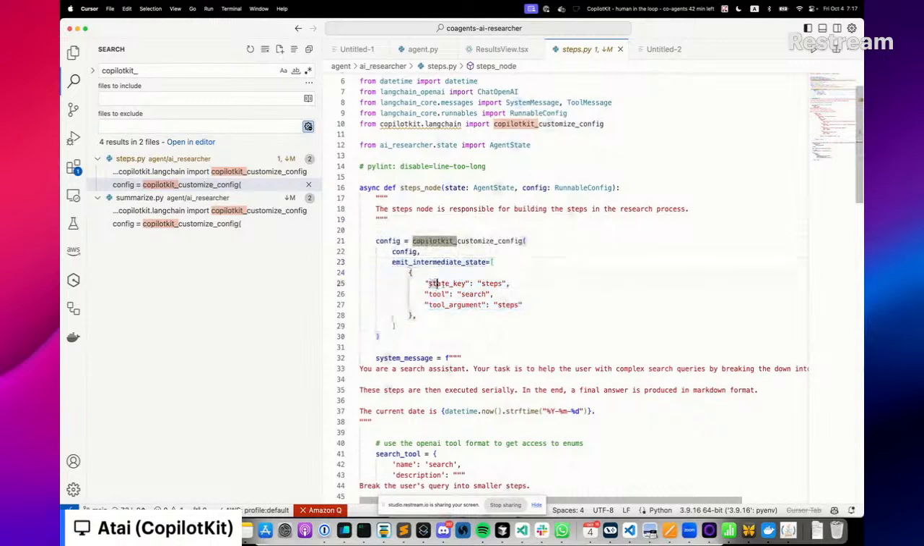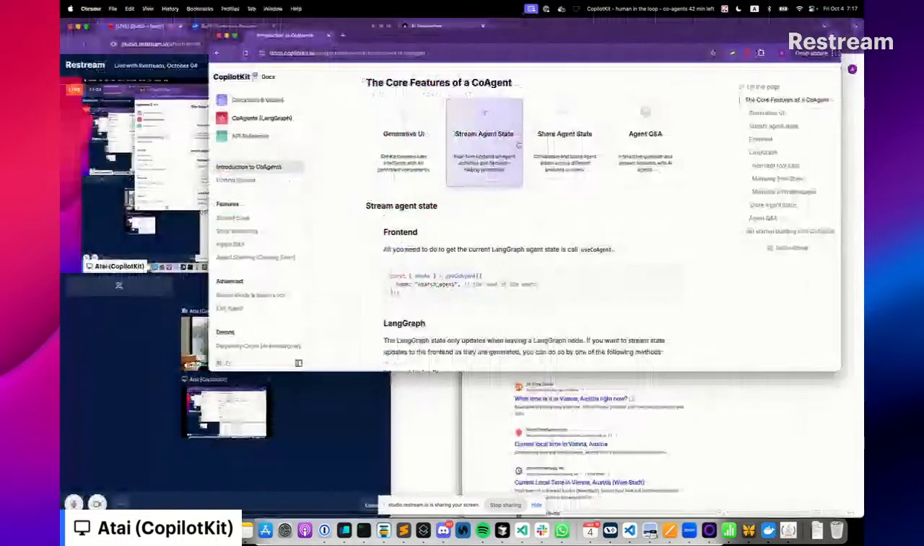So we pass here what is the key in the state object that we want to modify as a result of calling which tool, and specifically which argument on this tool. In this case, we look at the tool argument and the tool call, the search tool call, look at the steps argument, and we treat that as state object of the agent state. And CopilotKit takes care of all the synchronization that needs to take care here. So when the node does finally finish, everything gets synced up. So this is streaming the agent intermediate state.